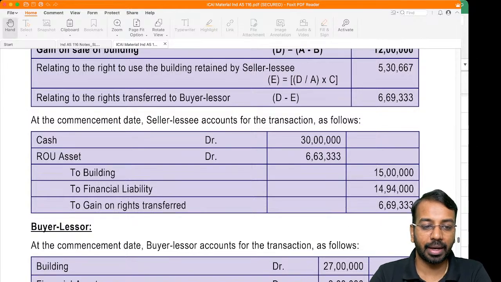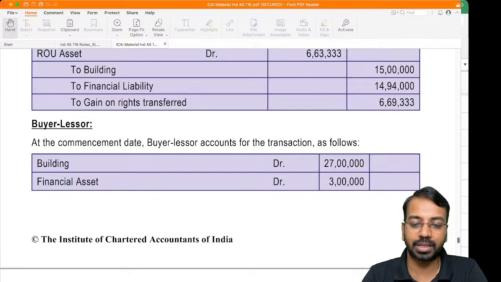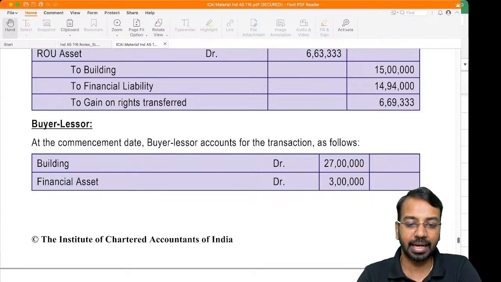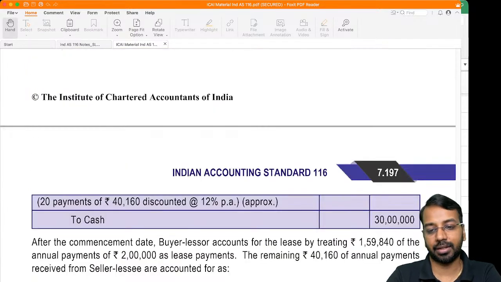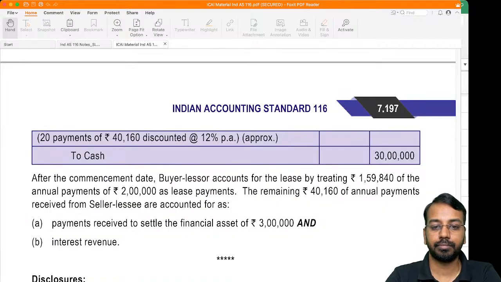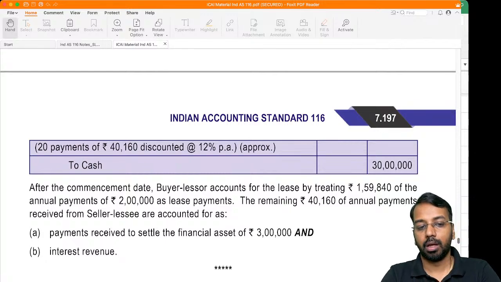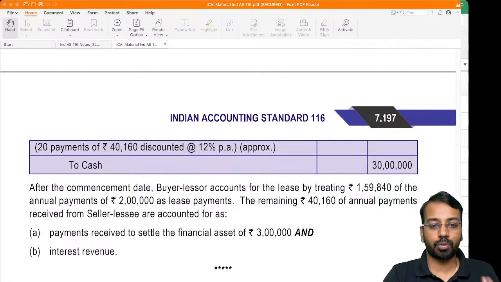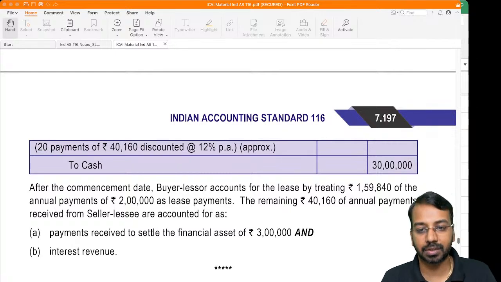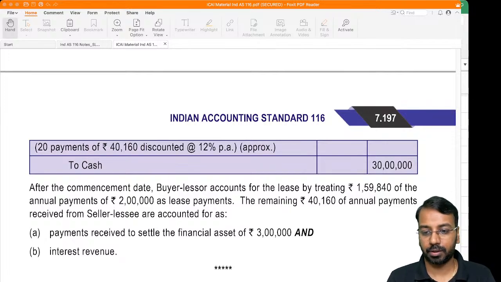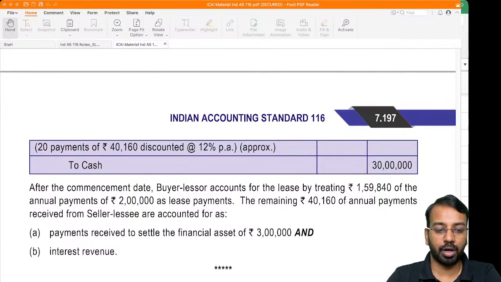For the buyer lessor, it is very simple. Building is purchased at 27 lakh, loan of 3 lakhs, and credit the cash. So that is how we handle this situation. Go back and revisit this question once again. Very, very important, because especially the splitting part between the right retained and the right transferred is very, very important. Okay, then moving on.